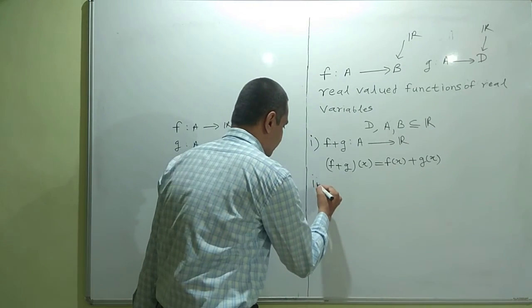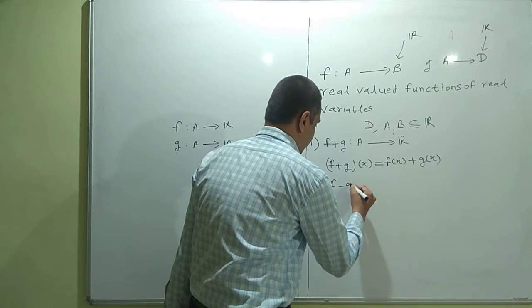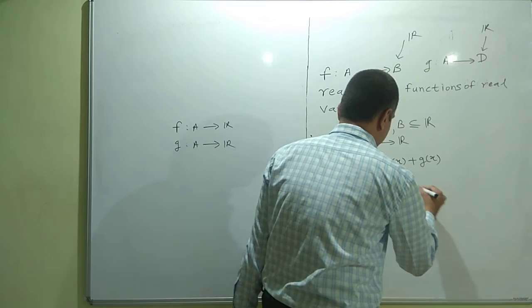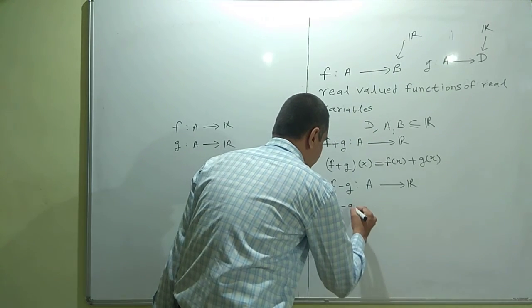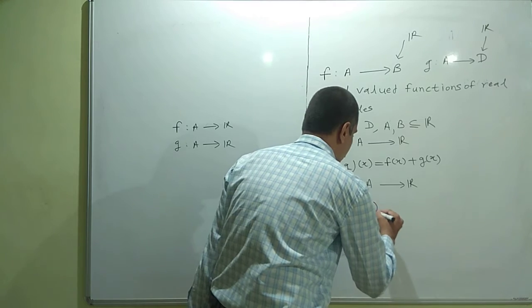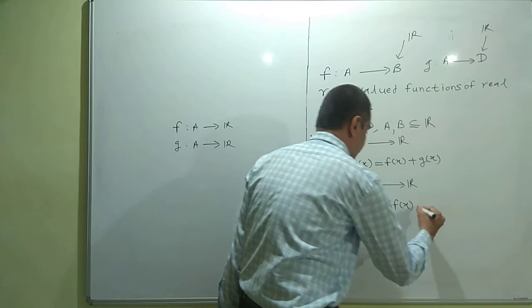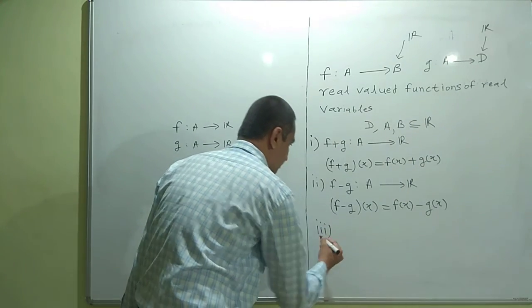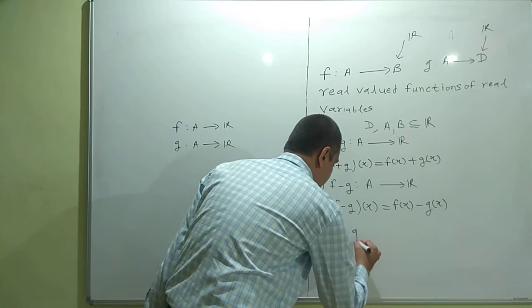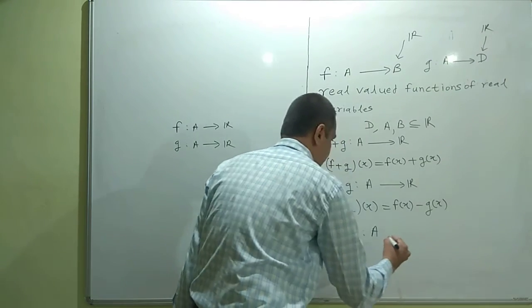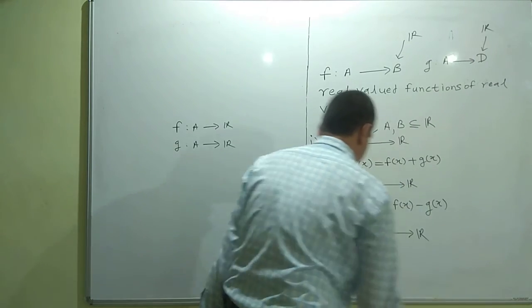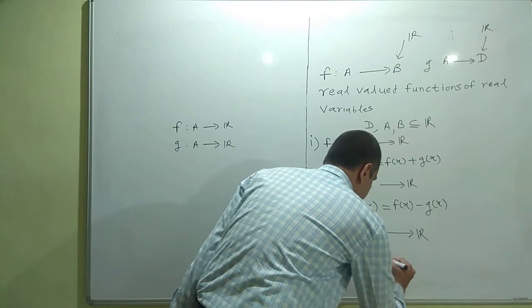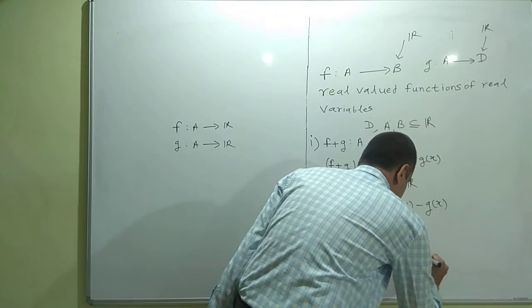Second, we define the function f minus g as a function from A to R as (f minus g)(x) is equal to f(x) minus g(x). The third function we define is the product function f into g from A to R, and it is defined as (f into g)(x) equals f(x) into g(x).